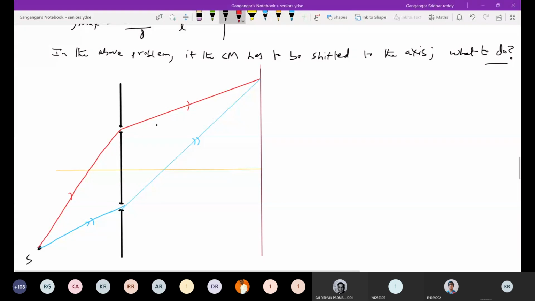Ray 1 will cover this much of path. This is the path covered by the rays. Let me indicate clearly: S1, this is S2. Now where should I bring this slab? I should put the slab at the lower slit. The slab should be kept at the lower slit.